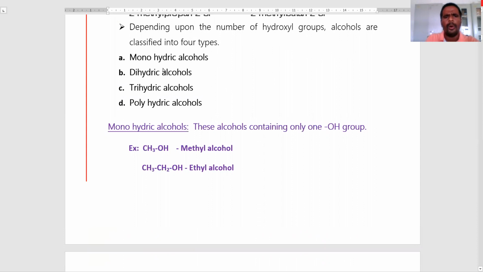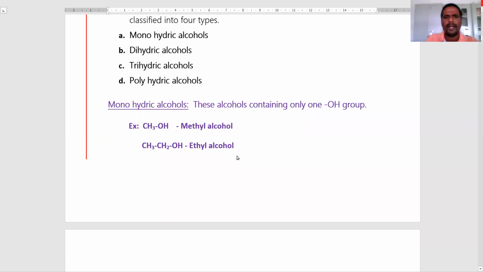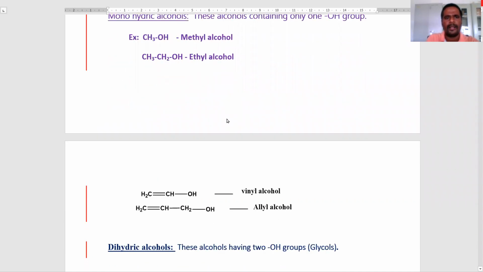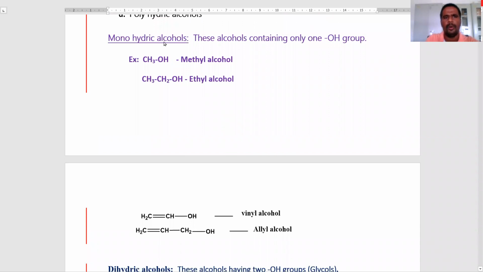Those are monohydric alcohols, dihydric alcohols, trihydric alcohols, and polyhydric alcohols. Now we see what are the monohydric alcohols. The name clearly indicates that mono means the alcohols which contain only one hydroxy group are called monohydric alcohols.